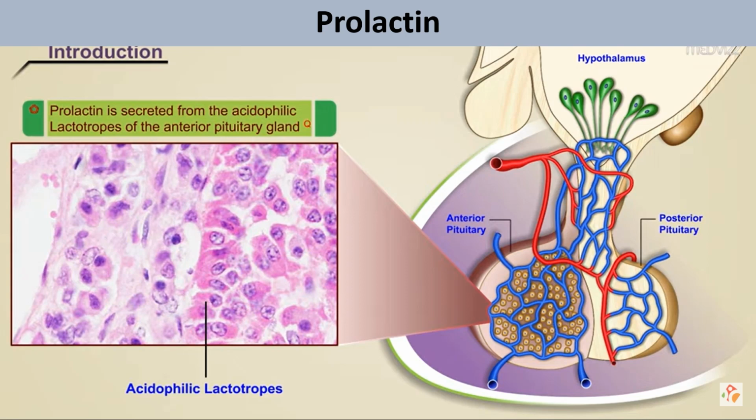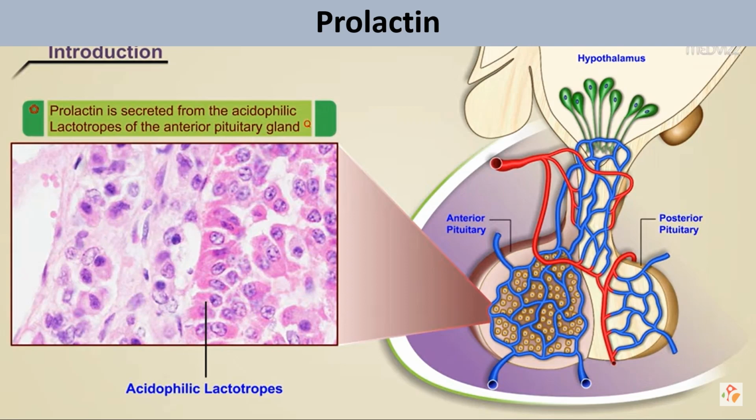Now, as we go on, we can see a number of things. Prolactin is secreted from specific cells, the acidophilic lactotrophs, also called mammotrophs, which are acidophilic cells of the anterior pituitary.